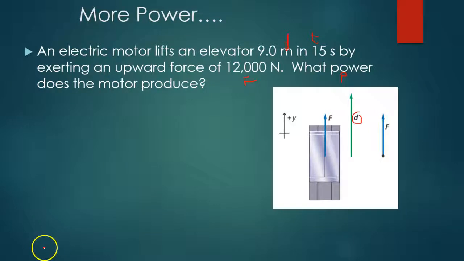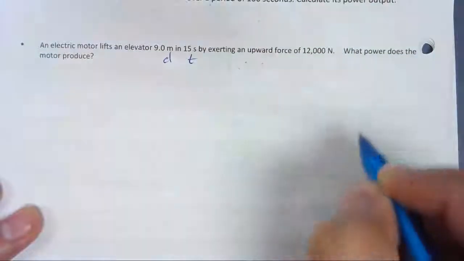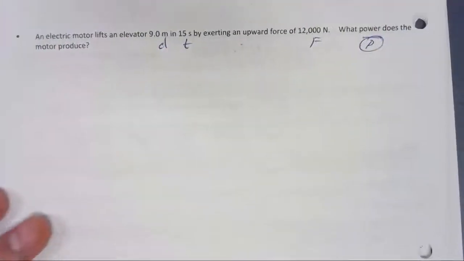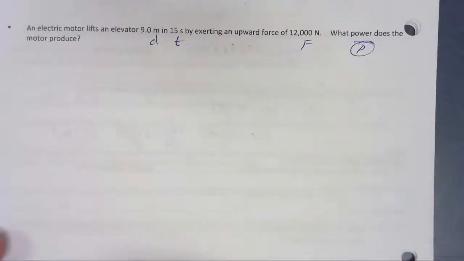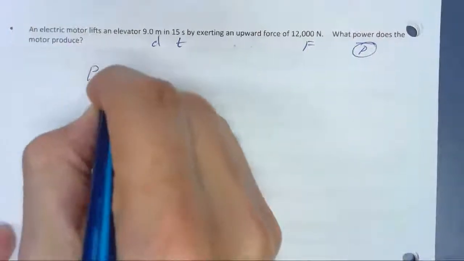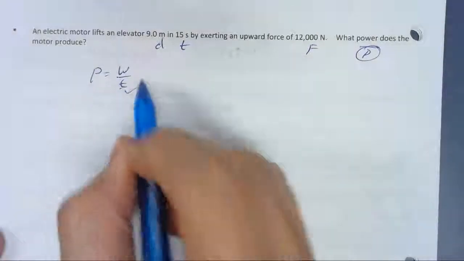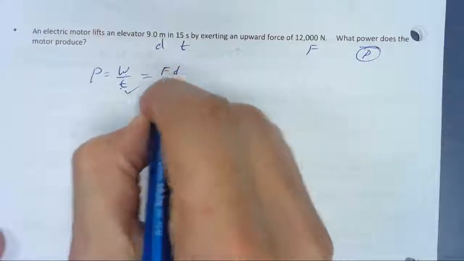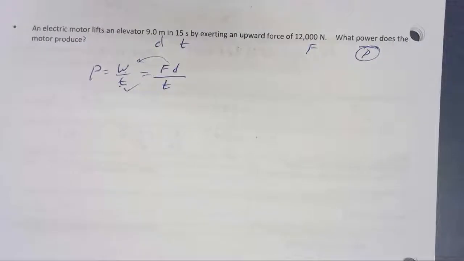So let's talk about how to solve this problem. We said we had distance, we had time, we have force, and we're looking for power. Power is work divided by time. But wait a second, I have the time, check. What about work? This is where we use our other equation. We know work equals force times distance. So we can replace work with force times distance.